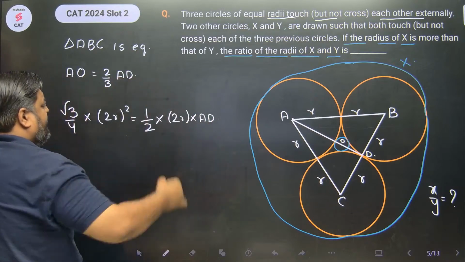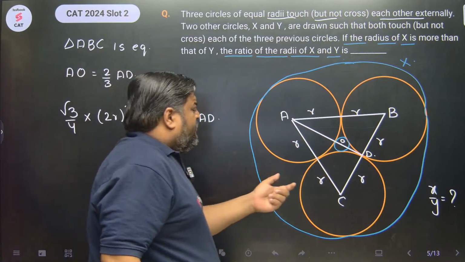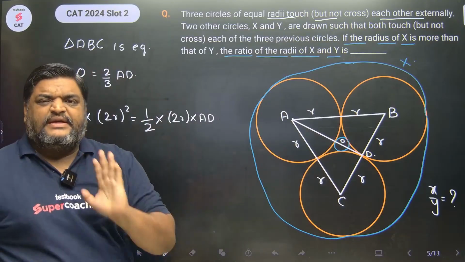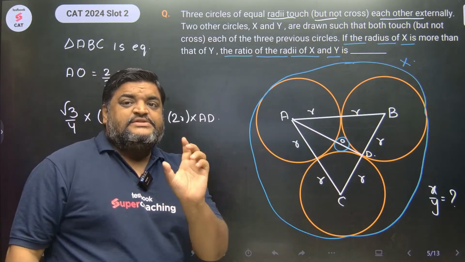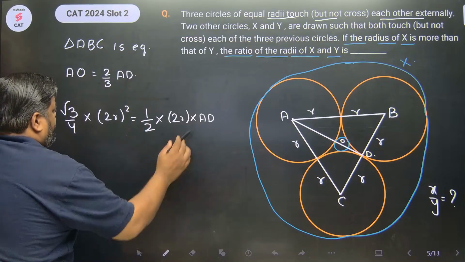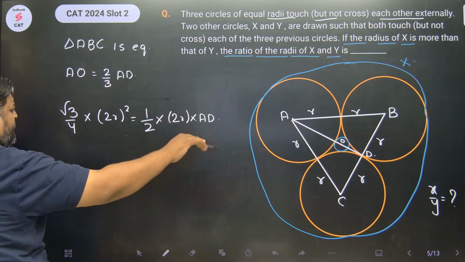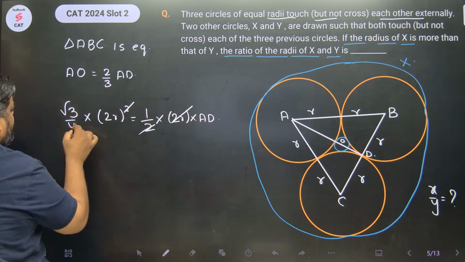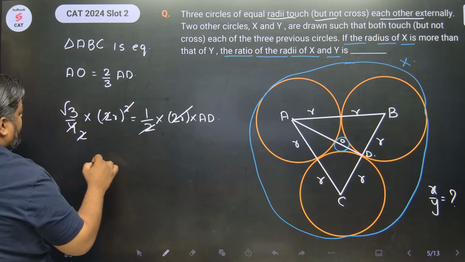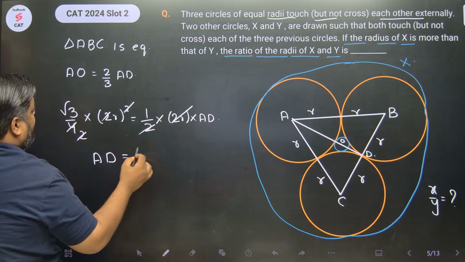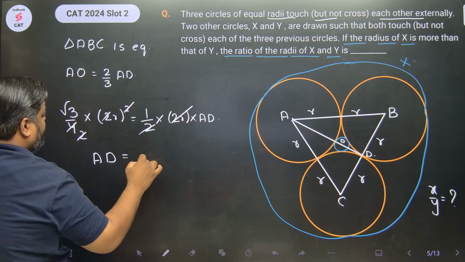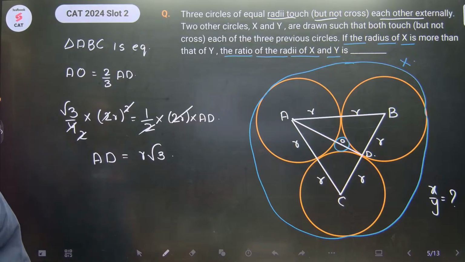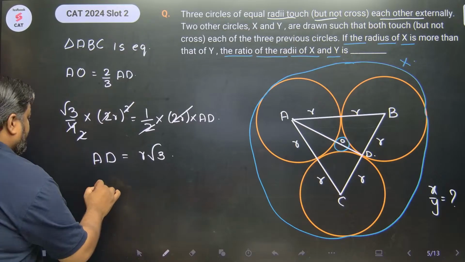आप यहां से भी AD कैलकुलेट कर सकते हैं. और if you know what is OD, OD is in radius, in radius is side upon √3. अगर आपको याद है तो, हाँ ऋतिक को याद है, ठीक है, that is OD. Those who are not aware of that, okay, this goes in 2 times and this goes खत्म. So what is AD? AD is R√3. Sorted.